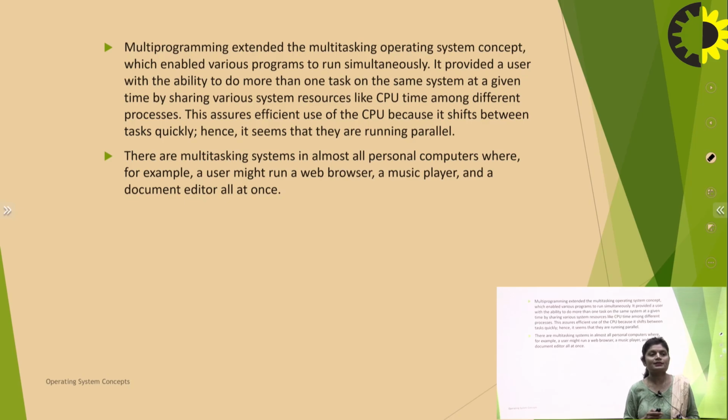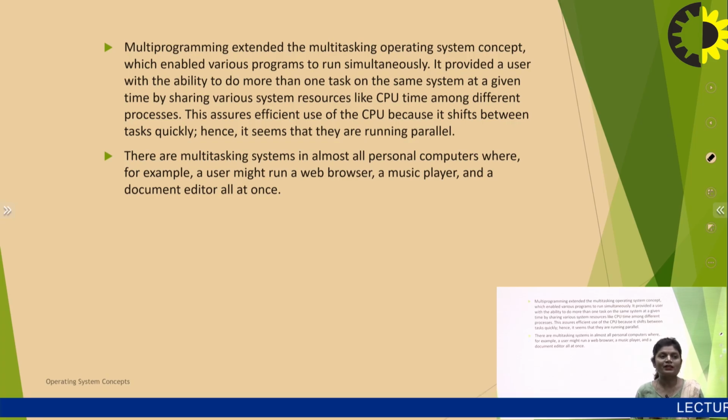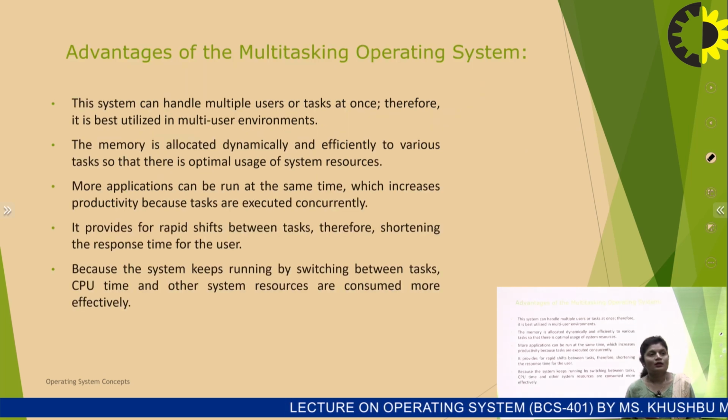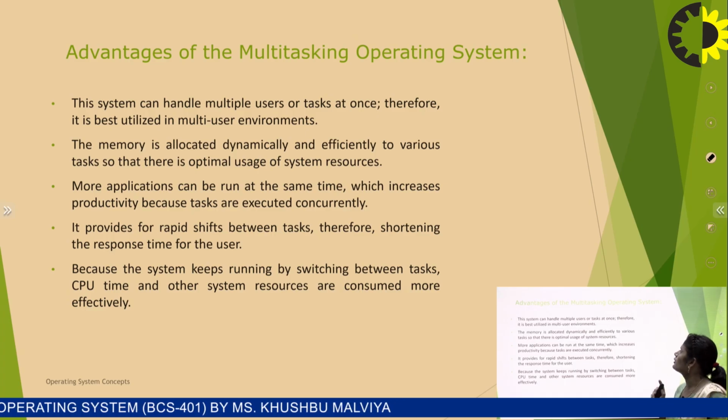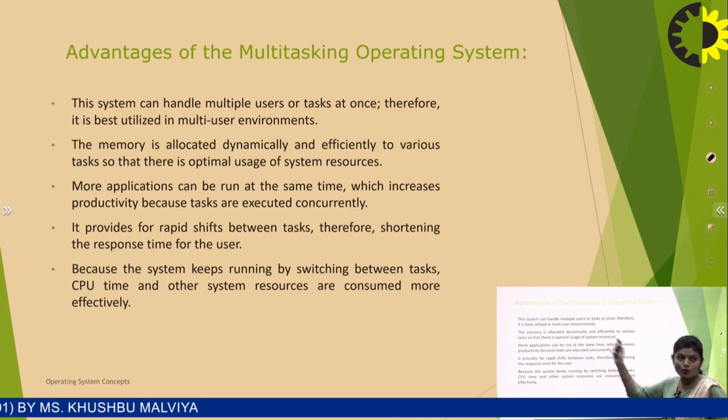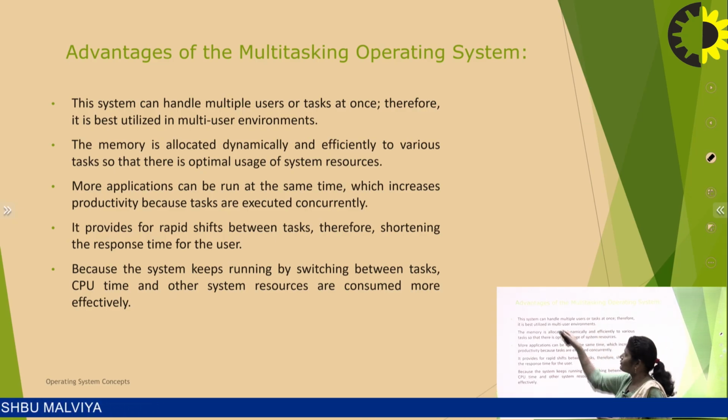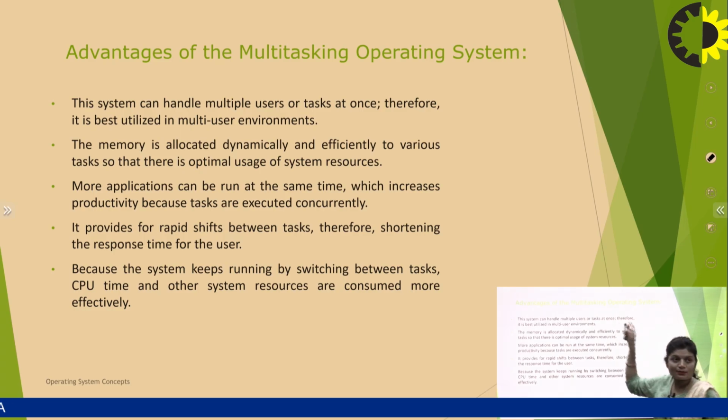There are multitasking systems in almost all personal computers where, for example, a user might run a web browser, music player, and a document editor all at once, which I discussed. So, advantages of the multitasking operating system. This system can handle multiple users or tasks at once, many tasks handled at one time. Therefore, it is best to utilize in a multi-user environment. If you want to live in an era of multi-user environments, then these types of operating systems are used.